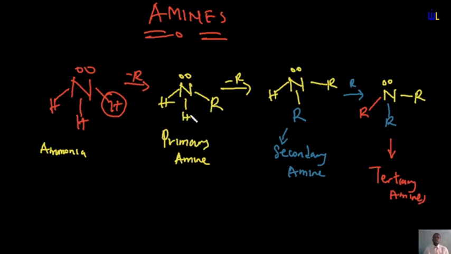So you have that. Primary amines are formed when you replace one hydrogen, secondary are formed when you replace two, tertiary are formed when you replace three. So the conclusion is a primary amine has nitrogen attached to two hydrogen. Secondary has nitrogen attached to one, while tertiary has no hydrogen atoms in them. Okay, let's try out some questions to help us understand this.